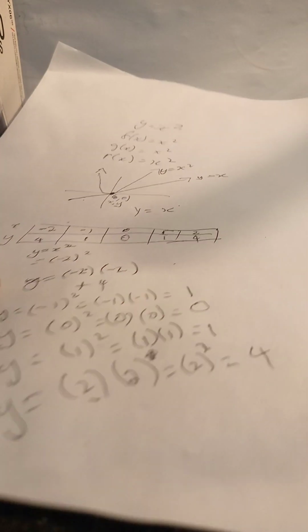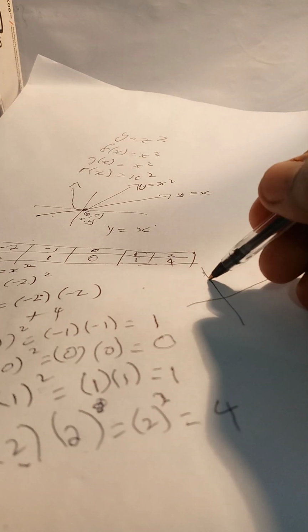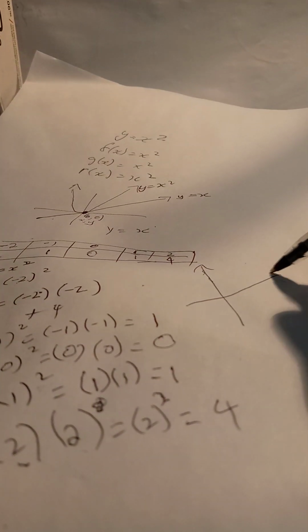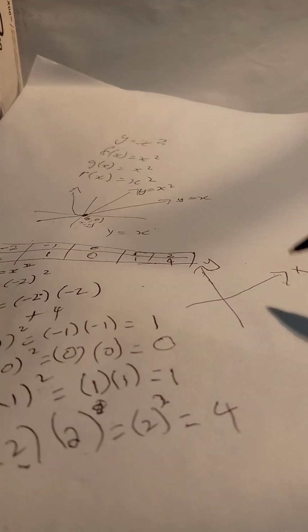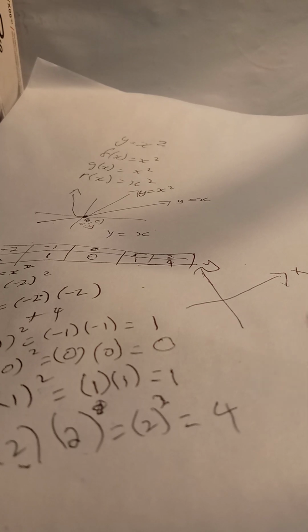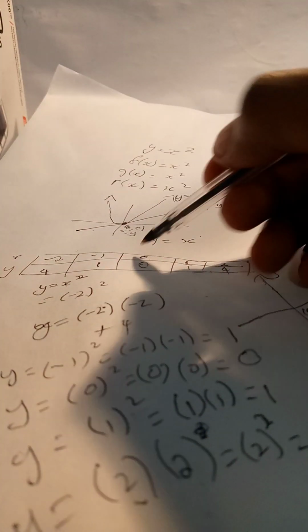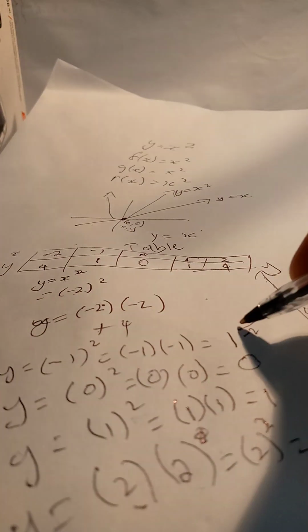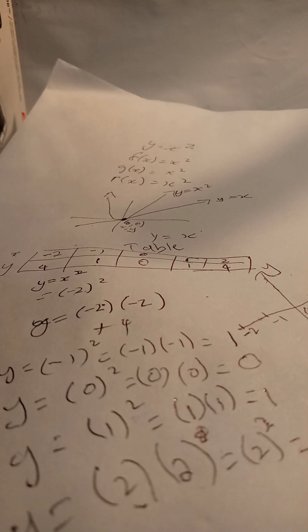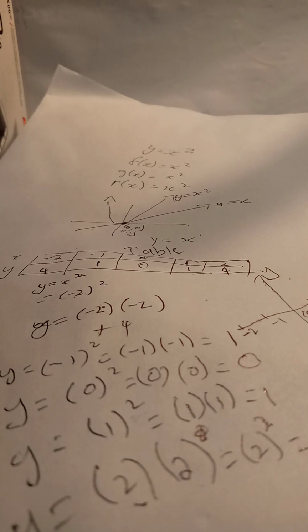Well, you have all the coordinates now. If you want to plot this, you're obviously going to have your x-axis and y-axis. It's good to label all of them so that when someone marks your exam, they can see that you understand what you're doing. You can put your coordinate 0, 0 here, and then start plotting the points that you have on your table. This is going to be your -2 and -1, and this is 1 and this is 2.